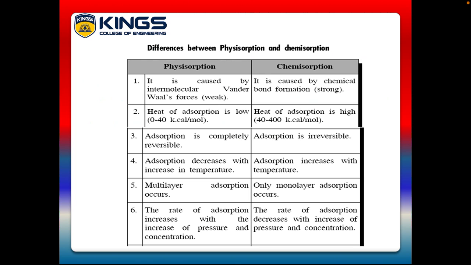The heat of adsorption of physical adsorption is low, approximately 0 to 40 kilocalories per mole. The heat of adsorption of chemical adsorption is high, ranging between 40 and 400 kilocalories per mole.